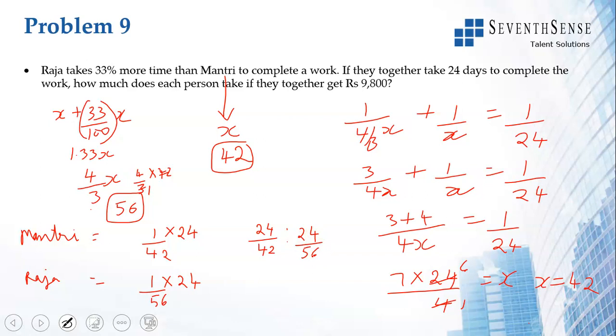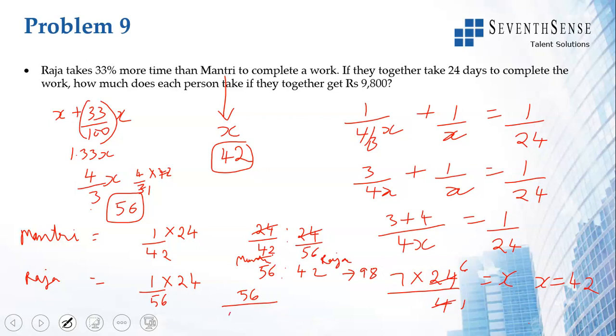This simplifies as 1 by 42 is to 1 by 56, which becomes 56 is to 42. This is Mantri, this is Raja. So Mantri's share in the overall amount will be based on his contribution, which is 56.